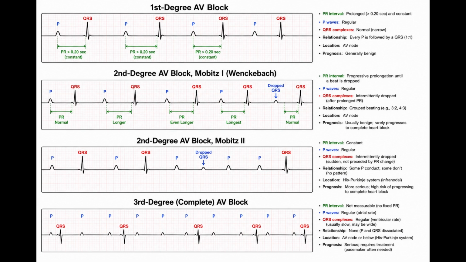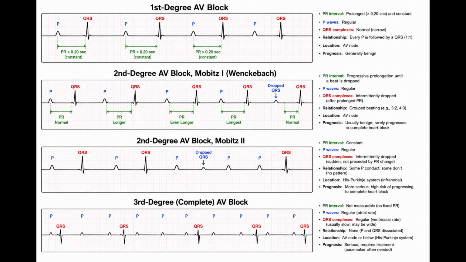Possible causes include increased vagal tone, inferior myocardial infarction, and medications that slow AV node conduction, such as beta blockers, diltiazem, verapamil, digoxin, or amiodarone. Many patients are asymptomatic and require only monitoring, medication review, and correction of the underlying cause.